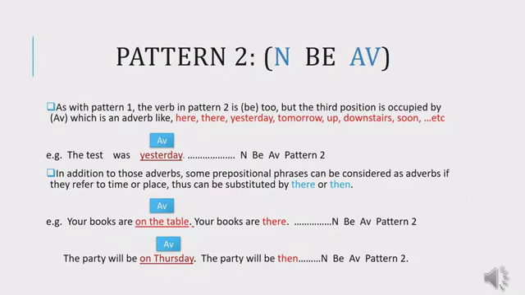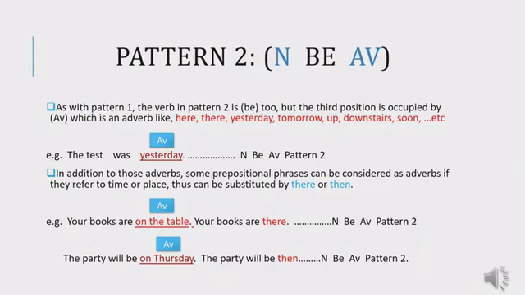Look at this example. Your books are on the table. The verb in this sentence is are. Are is a verb to be, so the verb is be. Your books is a noun phrase. It is N. It is the subject of the sentence. So we have N, be. On the table is a prepositional phrase. It consists of a preposition on plus a noun, the table. So it is a prepositional phrase.